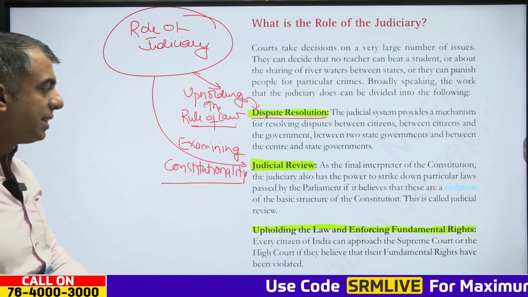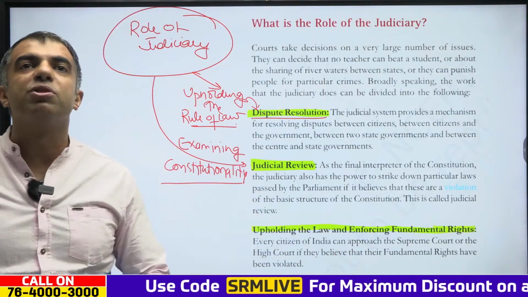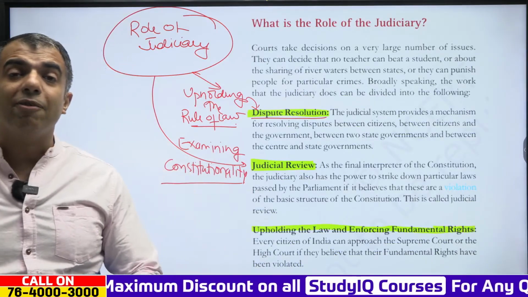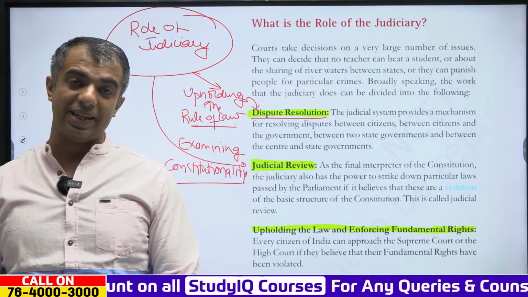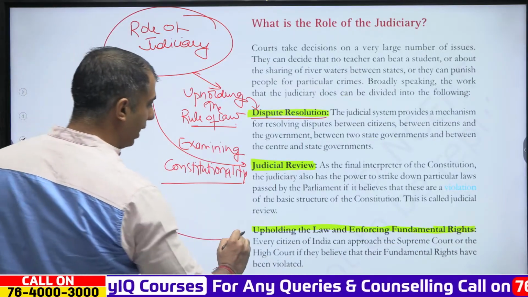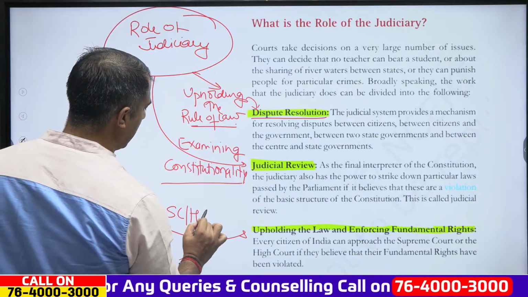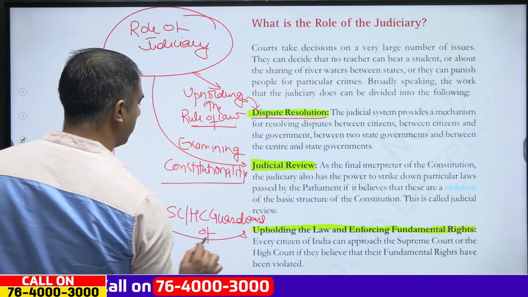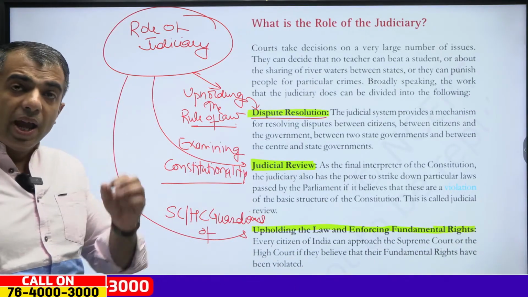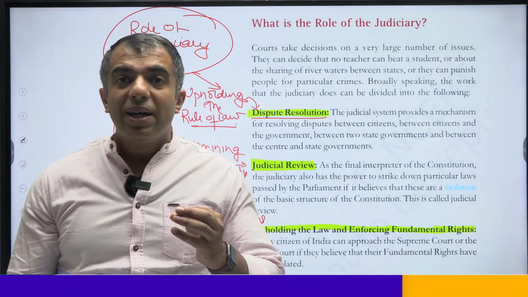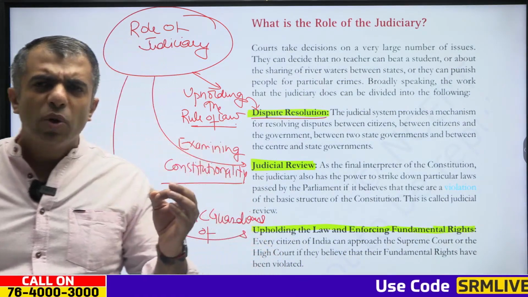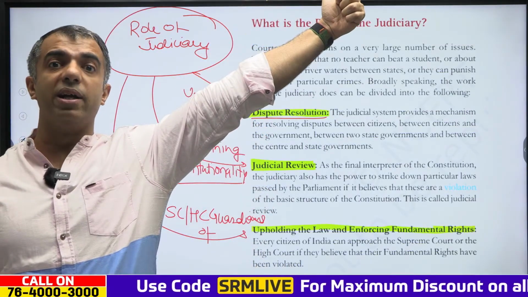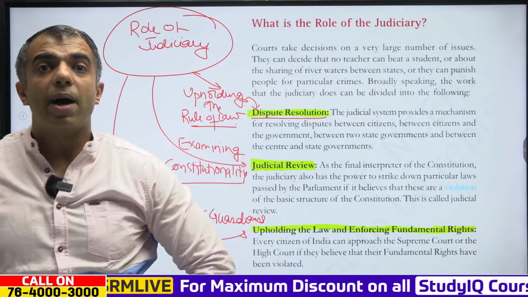Okay. Next is upholding the law and enforcing the fundamental rights. Clear? So the Supreme Court as well as the High Courts have been made the guardians of the fundamental rights. Clear? If an individual's fundamental rights are violated, the individual has the ultimate power to approach even the highest court of law in the country, that is the Supreme Court, or they can even approach the high courts.